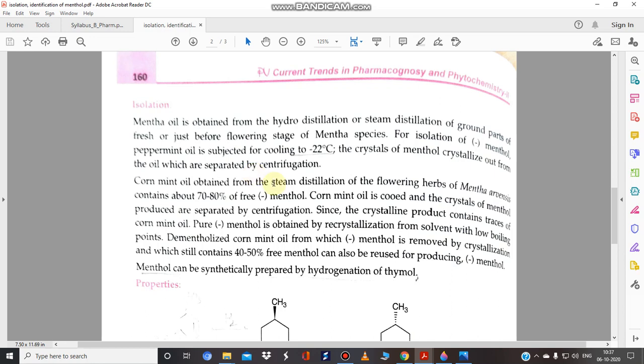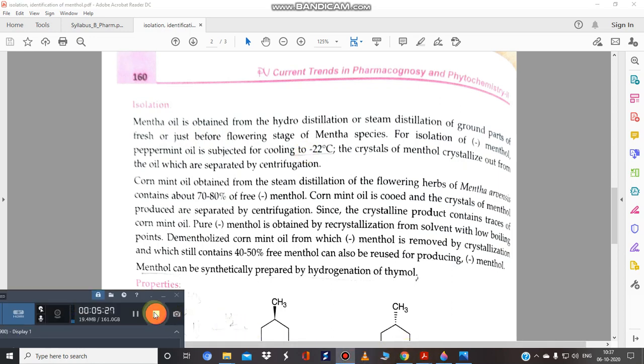Always remember, for the isolation of volatile oil we generally prefer fresh sample. But exceptions are always there. In some plants we are not able to obtain fresh sample, like clove, so we use it as a dry sample and collect its oil by steam distillation. So the first step is hydrodistillation using the upper or aerial parts or the leaf.